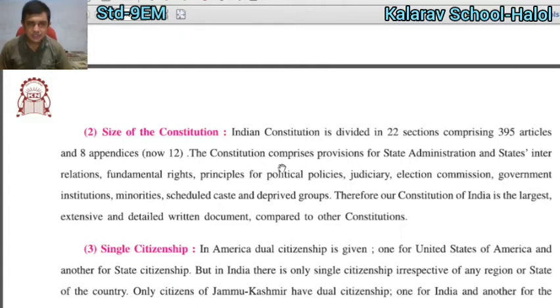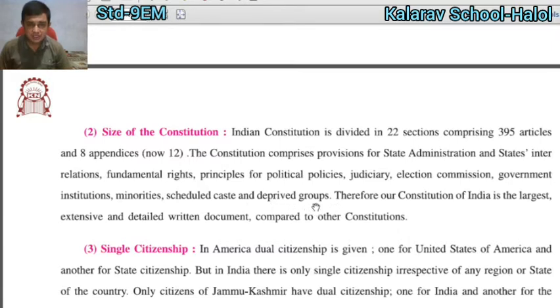The constitution comprises provisions for the state administration and the interrelation of the states. The Indian constitution provides for state administration, state interrelation, fundamental rights, principles for politics, judiciary, election commission, government institutions, minorities, scheduled castes and deprived groups.